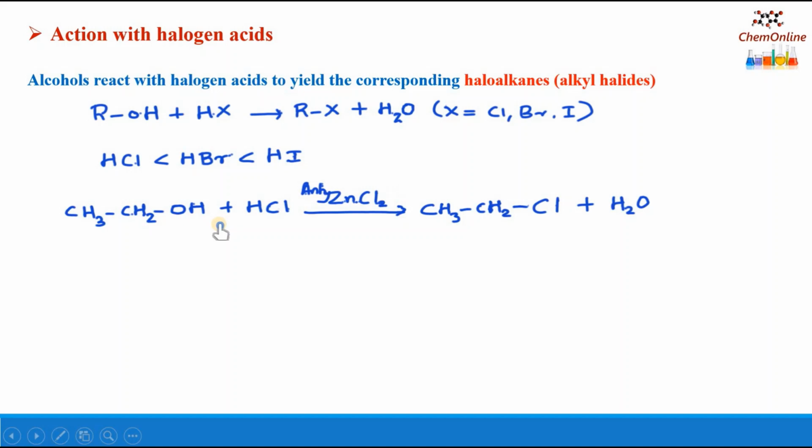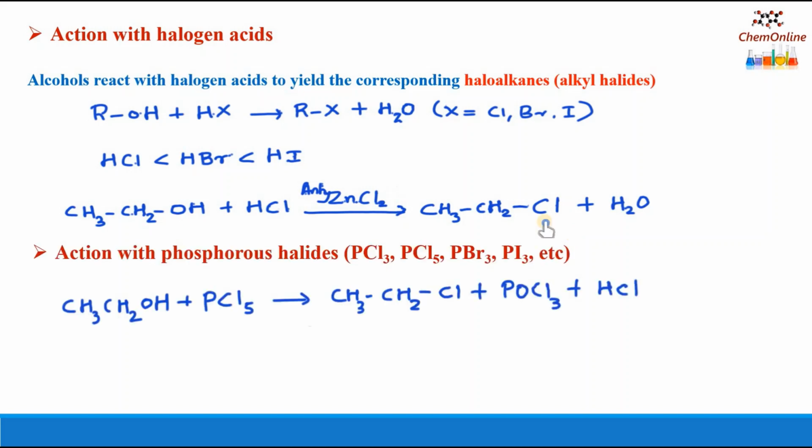For example, CH3CH2OH, ethanol, plus HCl in the presence of anhydrous zinc chloride gives ethyl chloride CH3CH2Cl plus H2O. And for a given halogen acid, the tertiary alcohols react faster, followed by secondary, and the least reactive is the primary alcohols.